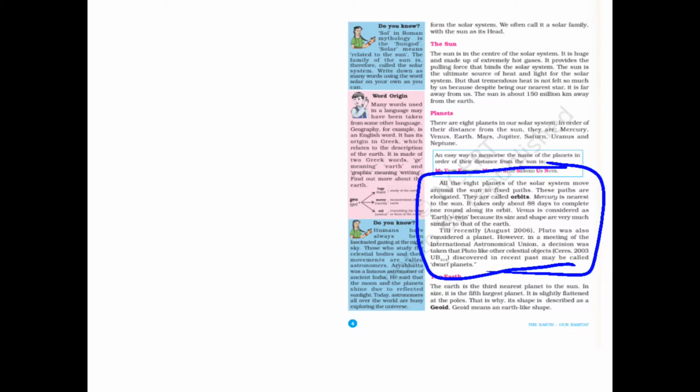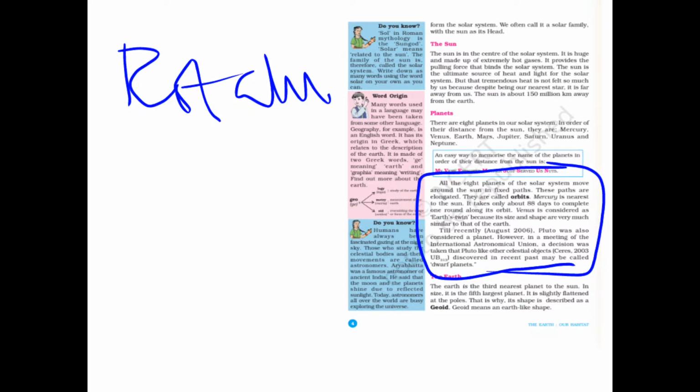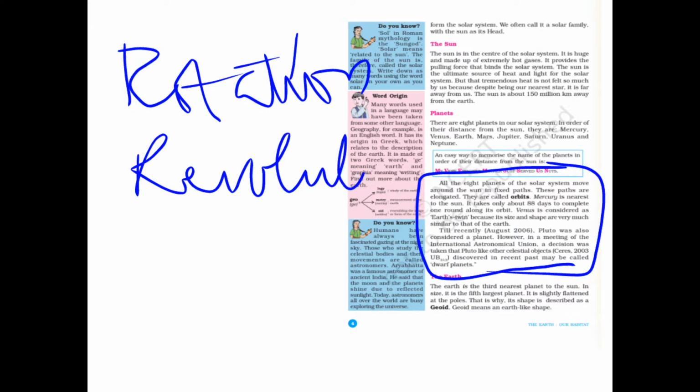See, planets have two movements. They are rotation and revolution. These are two movements of every planet.